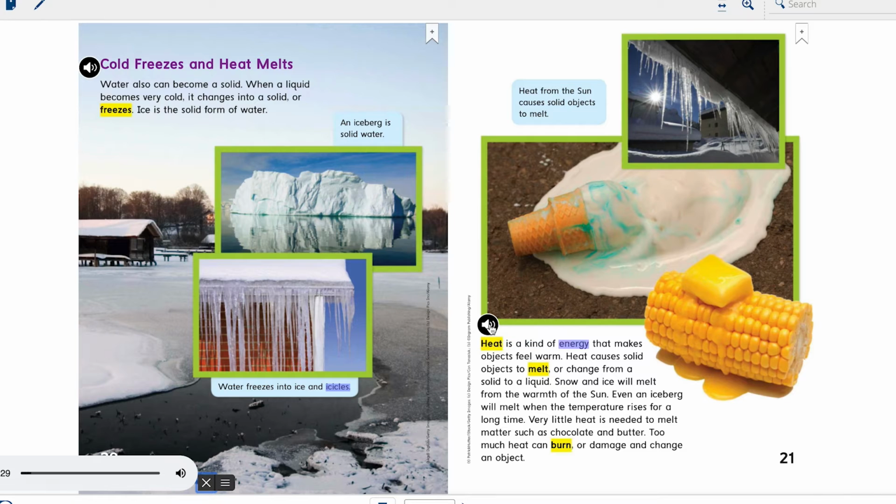Heat is a kind of energy that makes objects feel warm. Heat causes solid objects to melt or change from a solid to a liquid. Snow and ice will melt from the warmth of the sun. Even an iceberg will melt when the temperature rises for a long time. Very little heat is needed to melt matter such as chocolate and butter. Too much heat can burn or damage and change an object. Heat from the sun causes solid objects to melt.